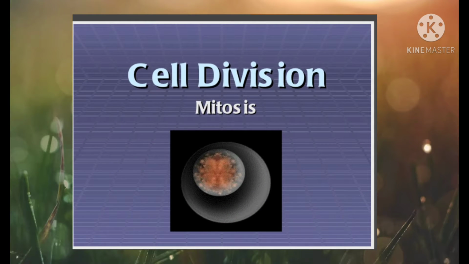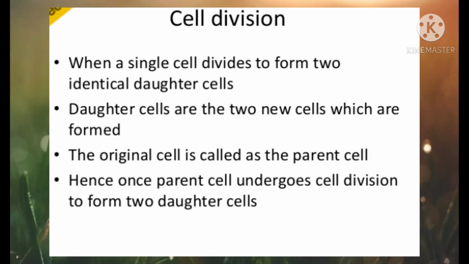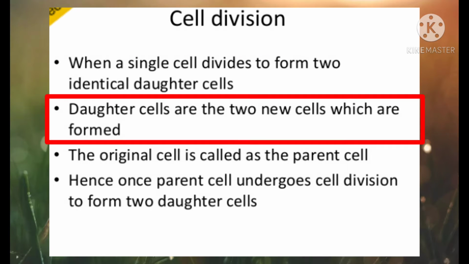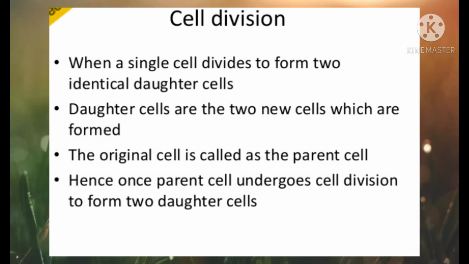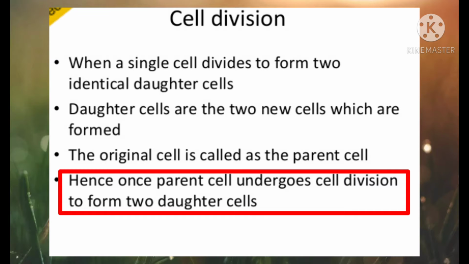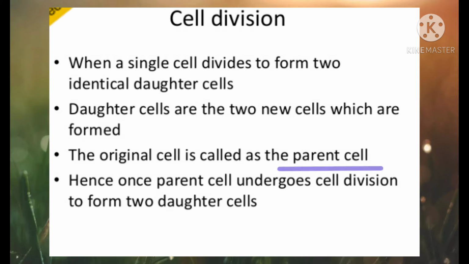Cell division, mitosis. What is cell division? When a single cell divides to form two identical daughter cells, this process is known as the cell division process. Students, the daughter cells are the two new cells which are formed. During cell division, the cell which participates in the process, this original cell, is called the parent cell. Hence, during cell division, the parent cell divides to form two new cells. These two new cells are known as daughter cells.